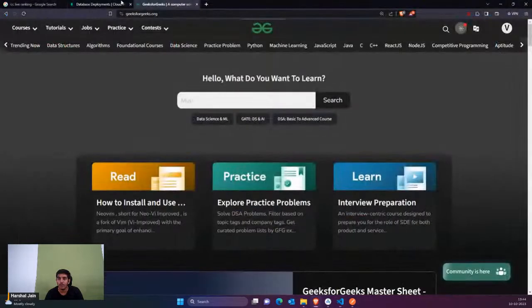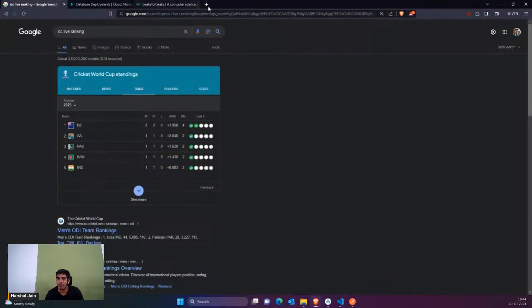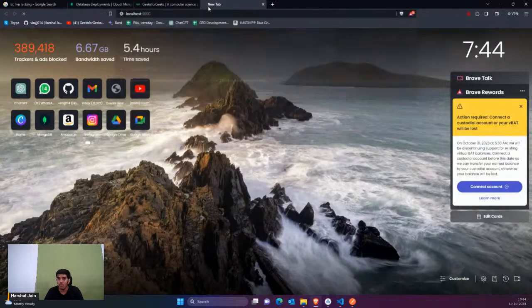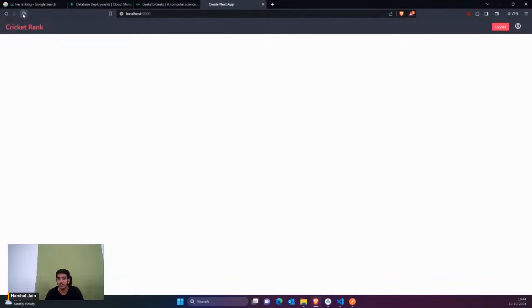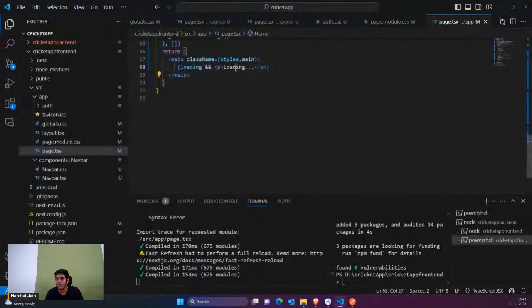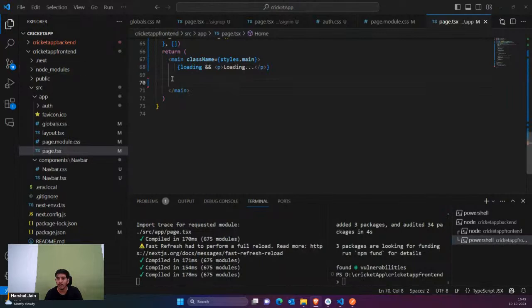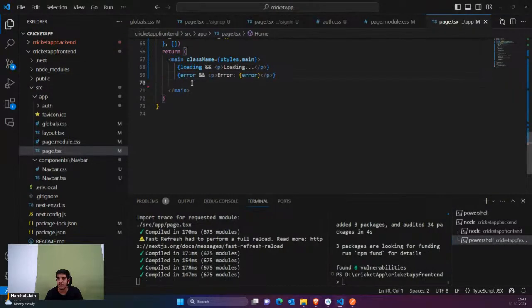Right now if I show you this, and if I go to localhost 3000, you can see initially it was showing me loading, and then it was gone. So you can show some loading animation here instead. Then if you have any error, you can show the error also here. So this is a proper validation.